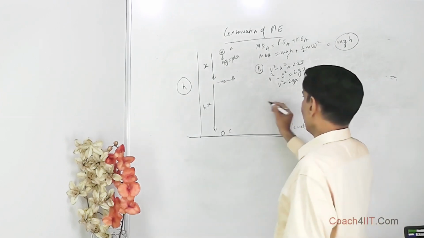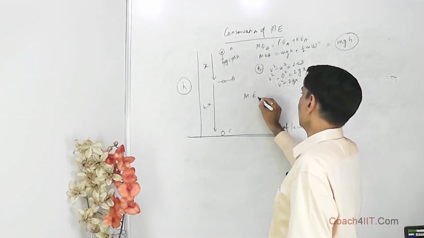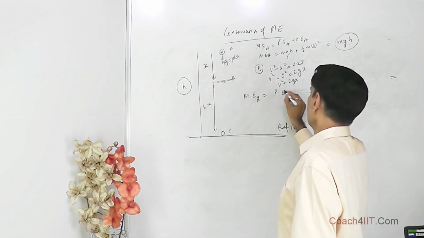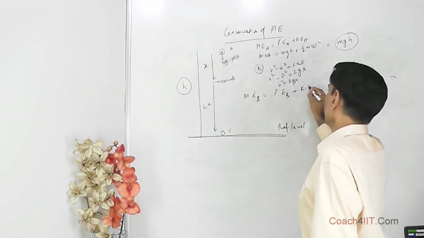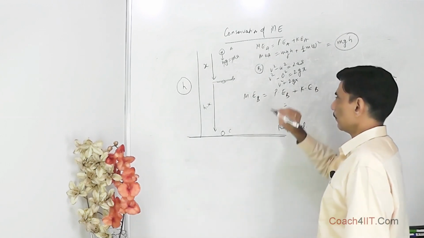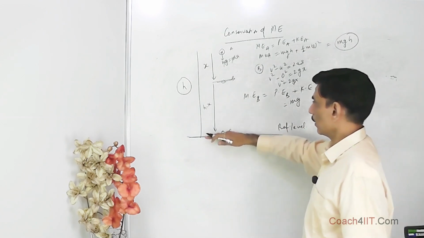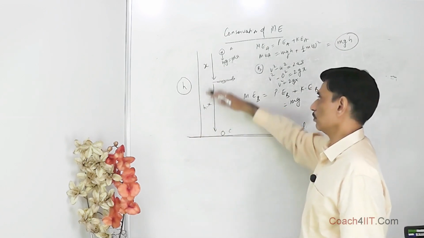Now let's find the mechanical energy at position B. At position B, it is going to be potential energy at B plus kinetic energy at B. What is potential energy at B? That is mg h. What is h? This height is always measured from the reference level.